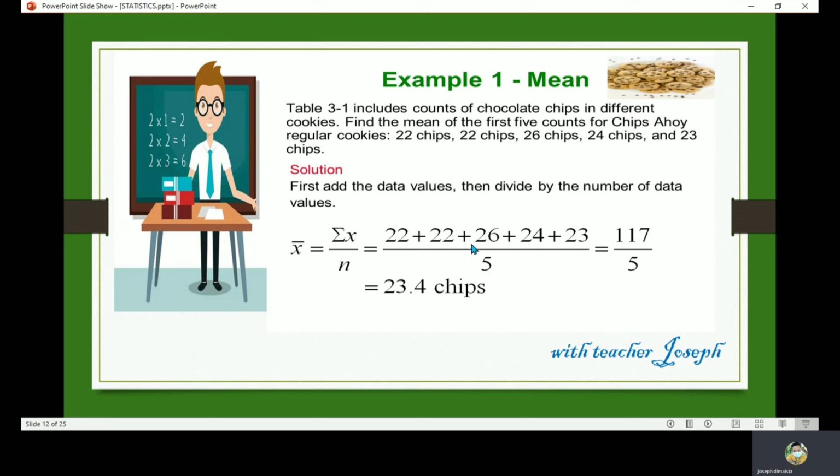So 22 plus 22 plus 26 plus 24 plus 23 is equal to 117, divided by 5. Once you divide 117 by 5, the answer is 23.4. So this will be our mean, 23.4 chips.